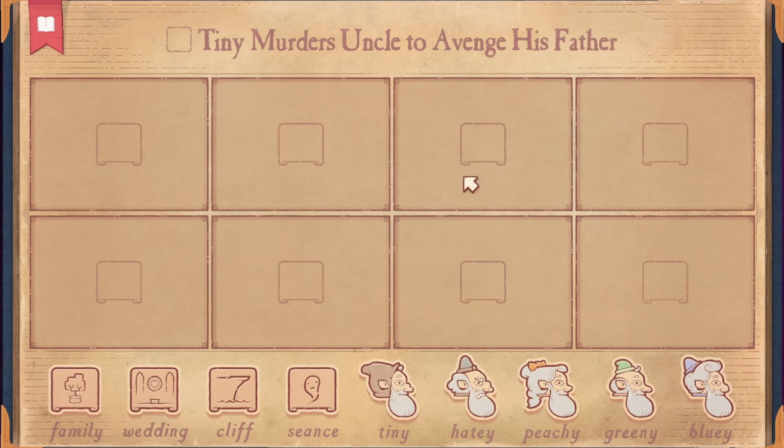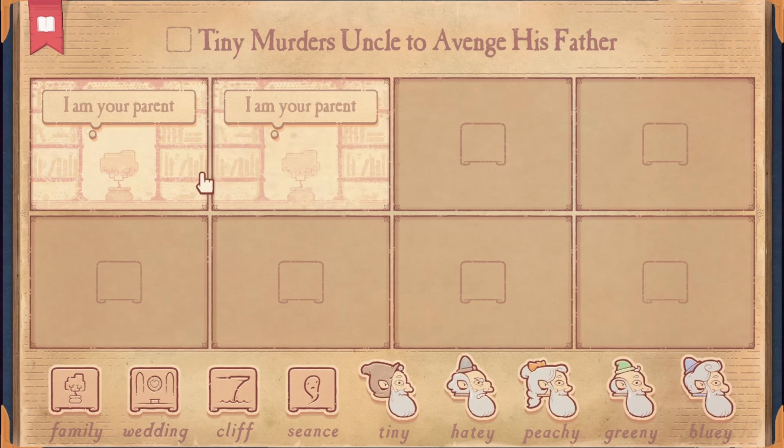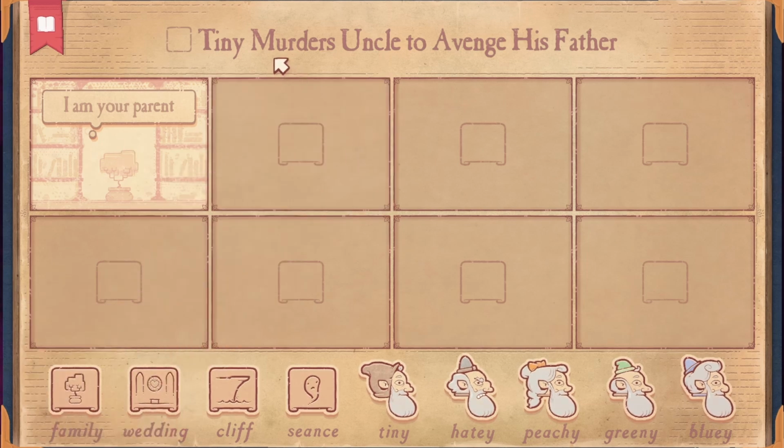Alright, so seems to be that Tiny here is going to be killing his uncle to avenge his father. So there's going to be a lot of family tree business going on here, which always confuses me because I think in the previous chapter, if I remember correctly, there's a time when this said, I am your brother. Is that right? But in this case, we are only given I am your parent. So I gotta make it so that there is an uncle in this story. And Tiny here decides to kill his uncle. So we know that the cliff is gonna be a part in the story here.